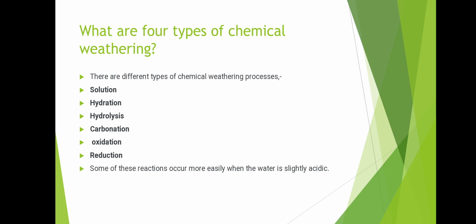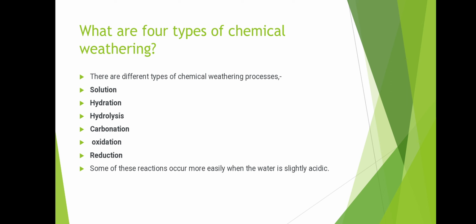Then there are a number of types of weathering. So what are the types of chemical weathering? There are different types of chemical weathering processes such as solution, hydration, hydrolysis, carbonation, oxidation, reduction. Out of many different processes, the main ones are solution, hydrolysis, carbonation, and oxidation.